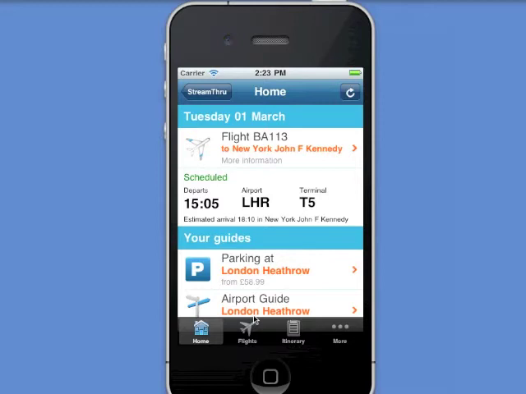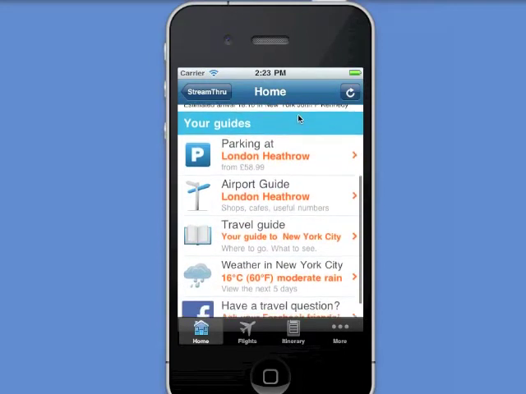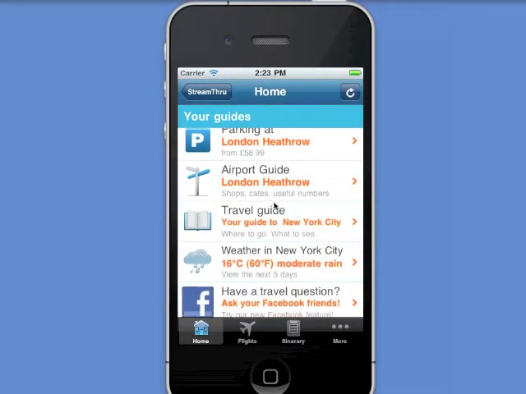Now today it's about a week before I'm going to travel, and Streamthru always shows me the most relevant information for the current stage of my trip. So at the moment it's giving me information about my first destination, which is New York, including a travel guide and a weather forecast. But Streamthru makes it easy for me to find out information about any of the destinations in my itinerary to help me to plan ahead.